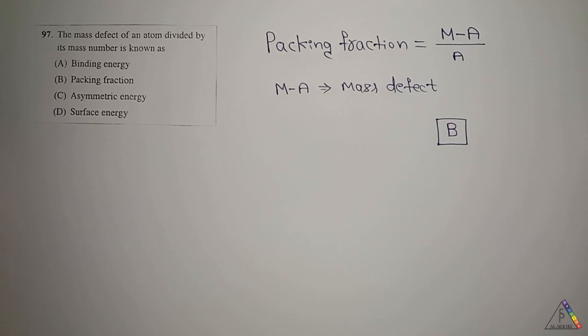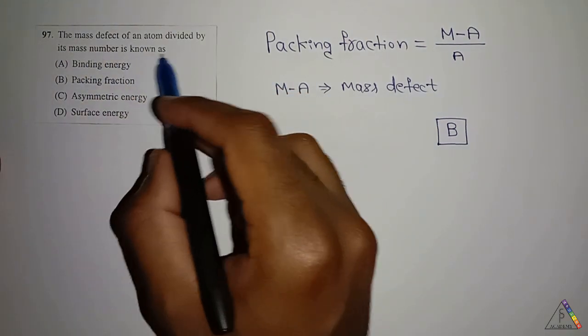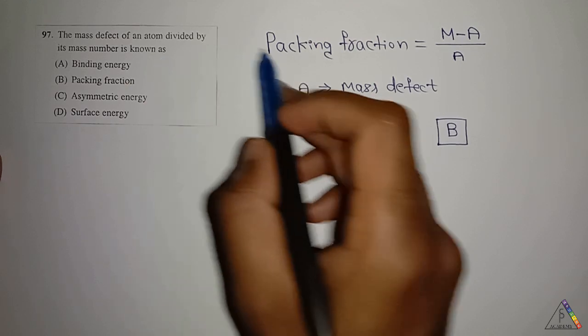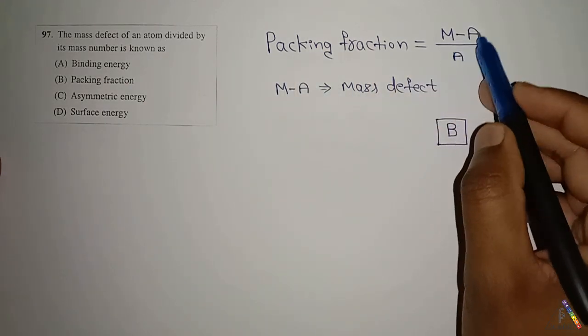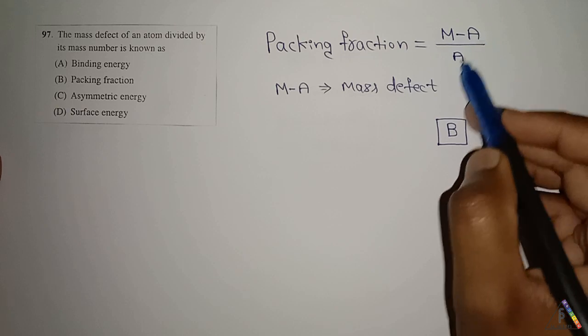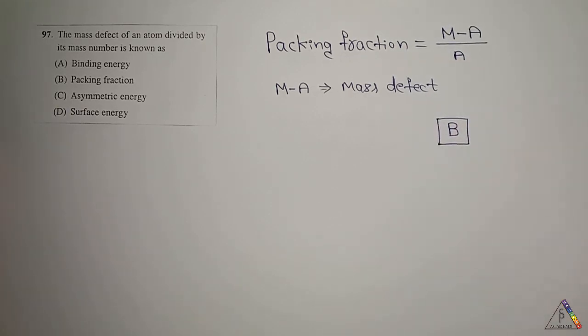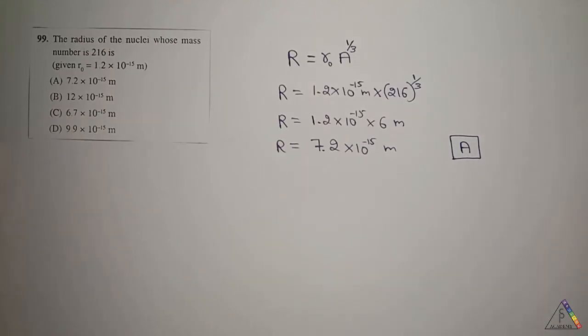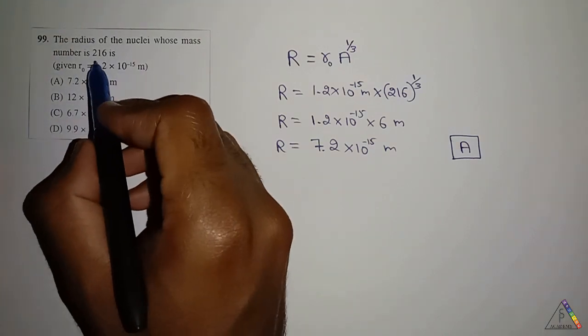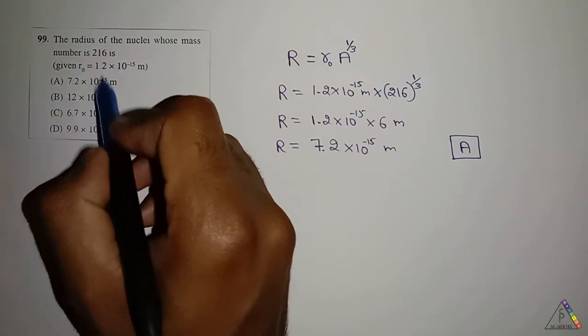Next question is, the mass defect of an atom divided by its mass number is known as. We know that the packing fraction is M minus A by A, where this M minus A is the mass defect. Therefore for this question the answer is B option. Next question is, the radius of the nuclei whose mass number is given as 216, and these are all the options.